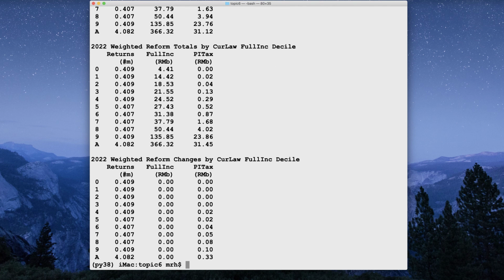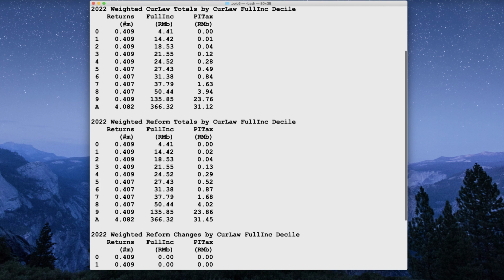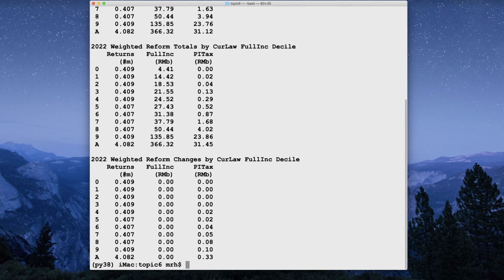So you remember the table output has three tables in it. Current law, second table, under the reform, and then the third table is the changes, the reform-induced changes. So there's no change in the number of returns filed, so we're not even showing changes there. This is still showing you the level. But full income, a comprehensive measure of income, there's no change.